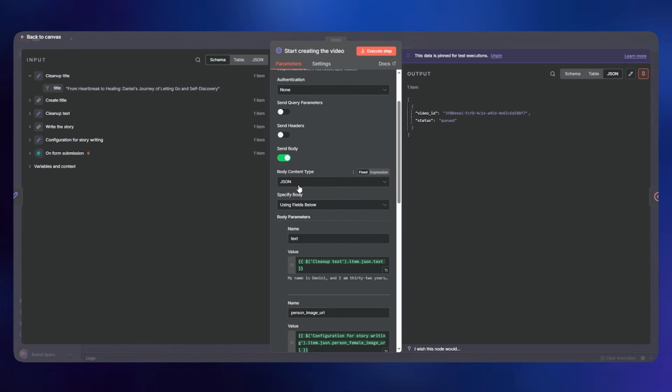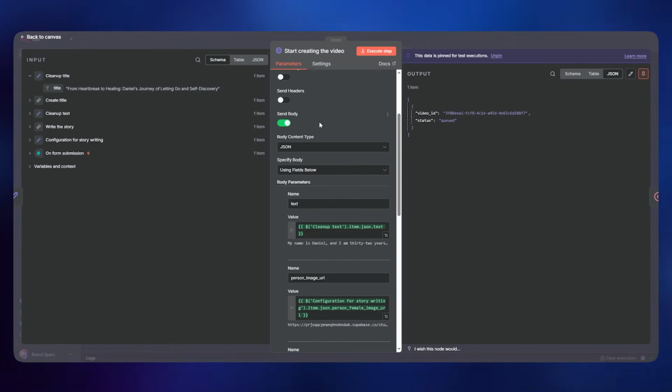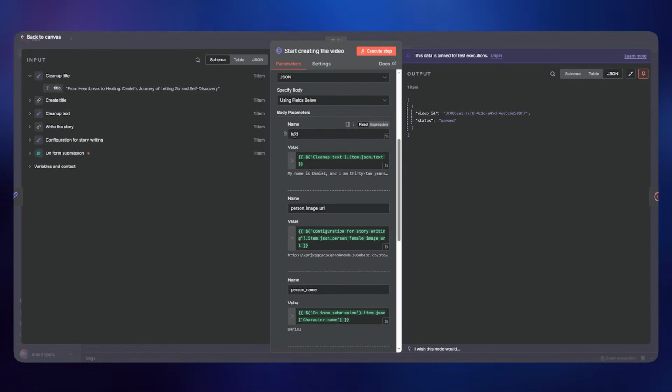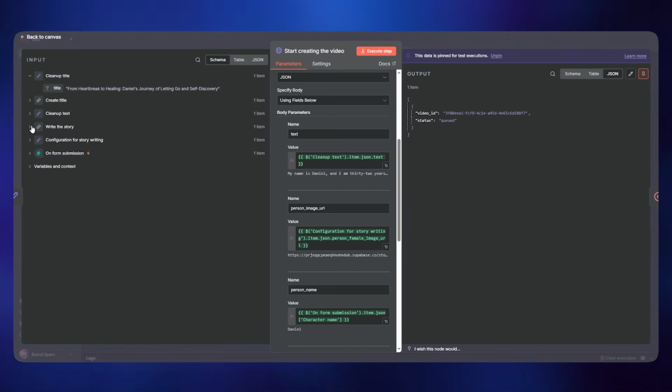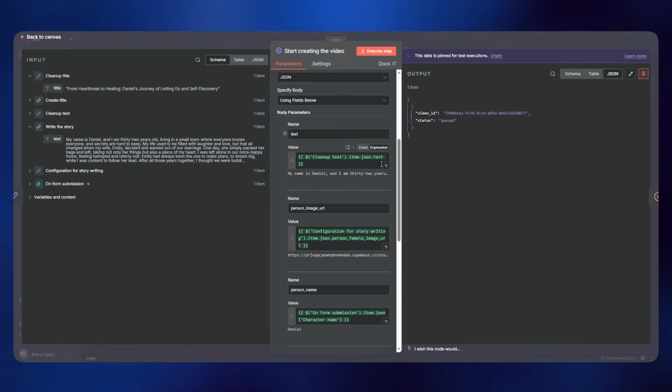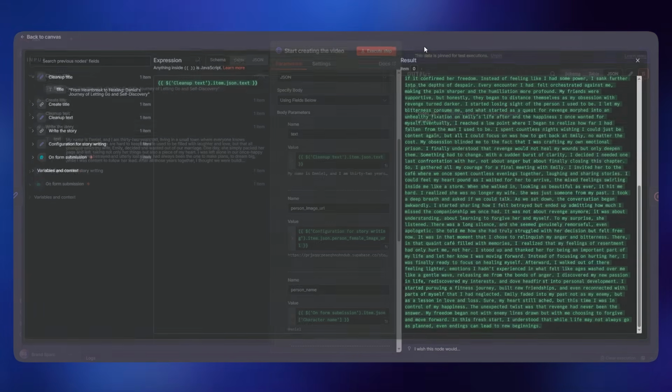So this is the important thing now here as well. We have the send body. First thing is going to be the text, which is going to be the story itself. So we can just simply go ahead and drag and drop this text in here, and it gives us the complete story to the server.